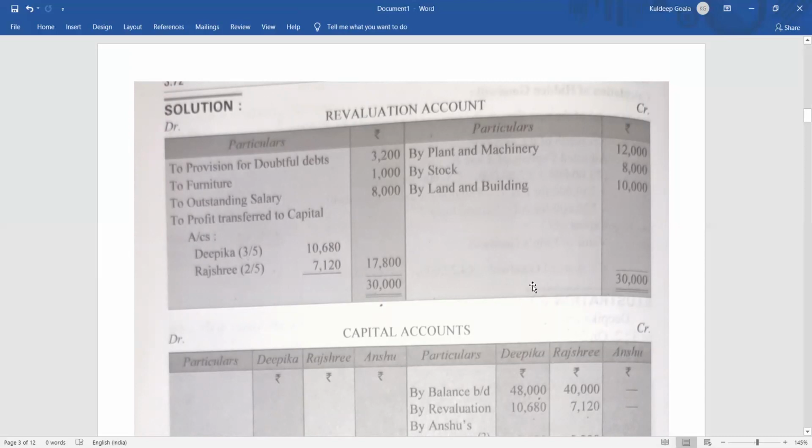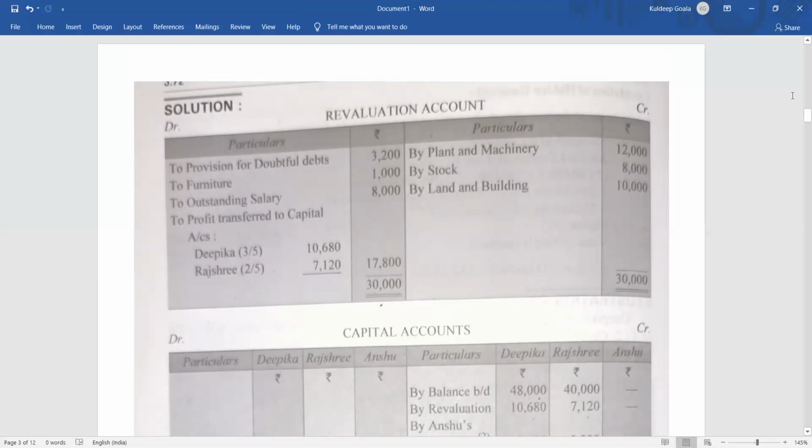Credit side is more. So credit side 30,000 and debit side it is how much? 12,200. So after deducting, we can see the value is how much? 17,800. So this 17,800 is nothing but the profit on revaluation. And we know profit on revaluation is transferred to old partners' capital accounts in their profit sharing ratio.